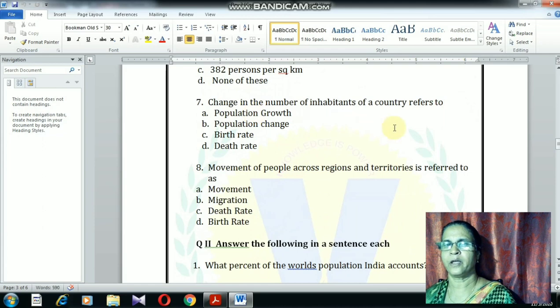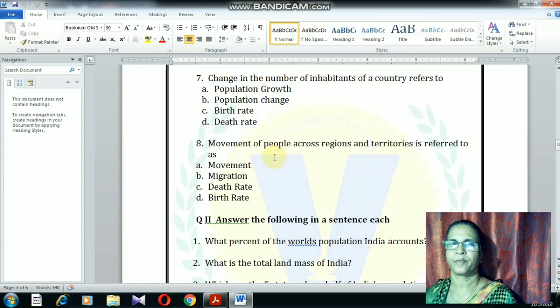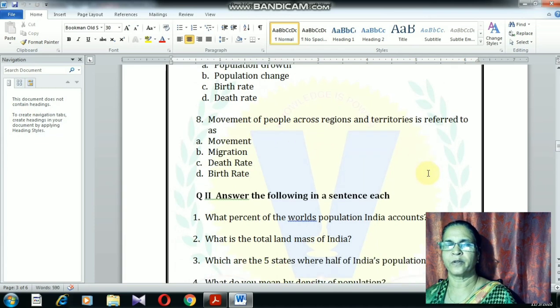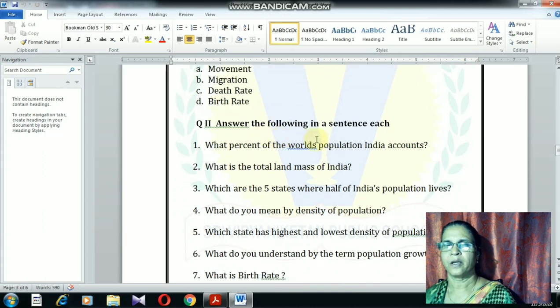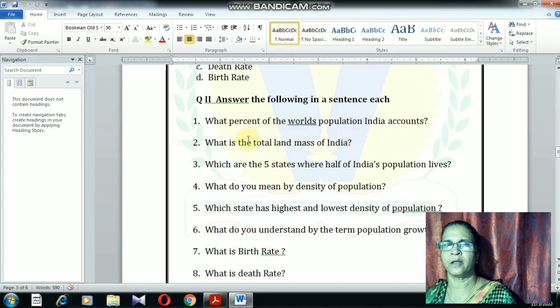Change in the number of inhabitants of a country refers to, that is population growth. Movement of the people across the region and territory is referred to as migration, the right answer. In the same way, here a few questions are there. What percent of the world's population does India account for? As per 2001 report, it is 16.7%, and 2011 census report, it is 17%.